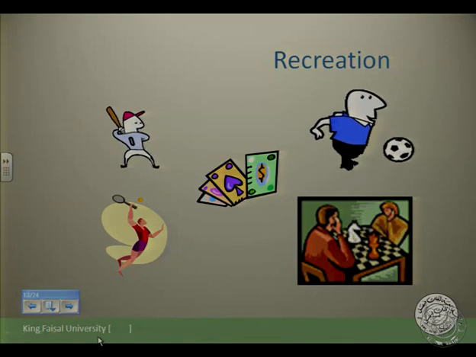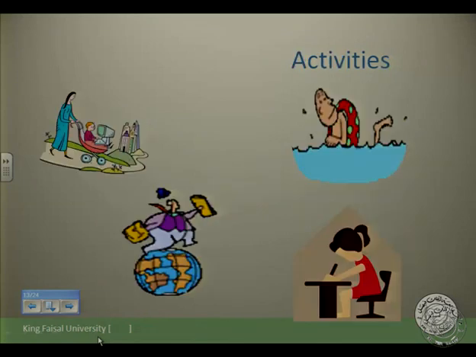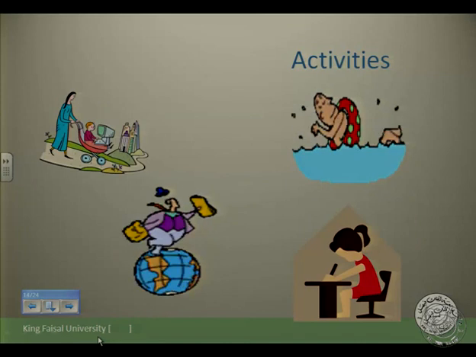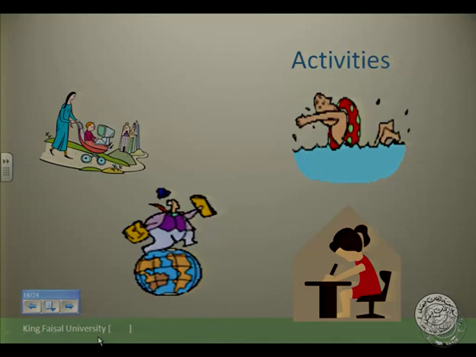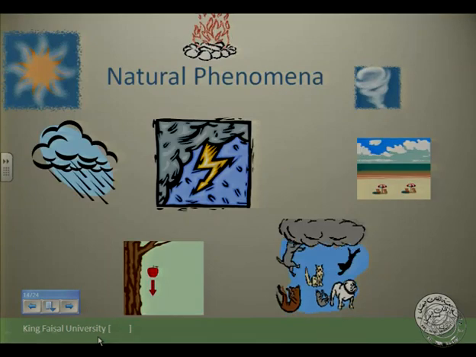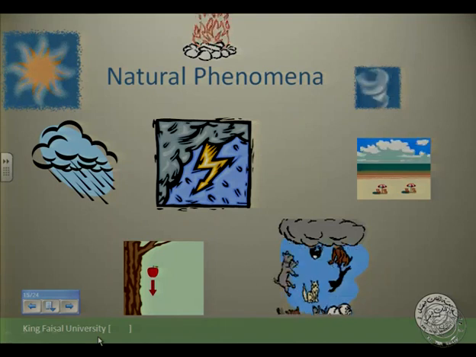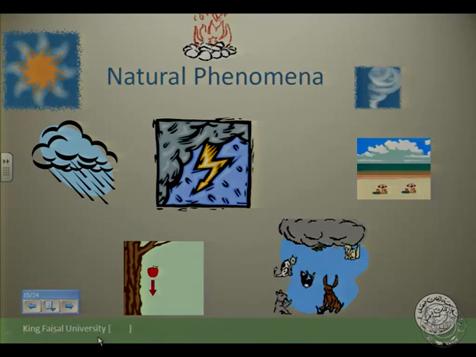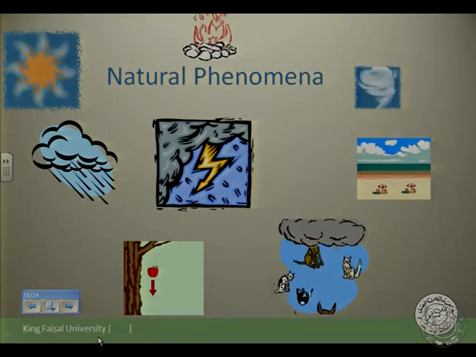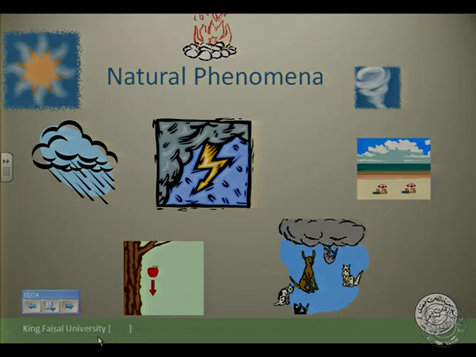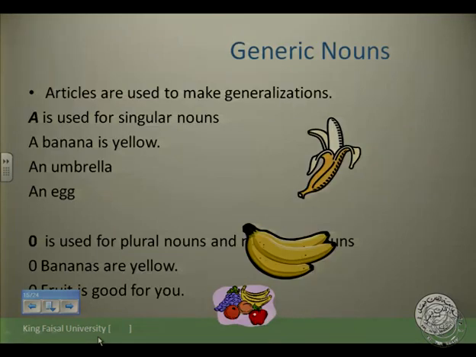Recreation: football, playing chess, playing cards, golf. Activities: swimming, studying, traveling, walking. Natural phenomena like sunshine, like thunderbolts, like falling, like raining. All of these cannot be counted. Generic nouns. These are articles used to make generalizations.